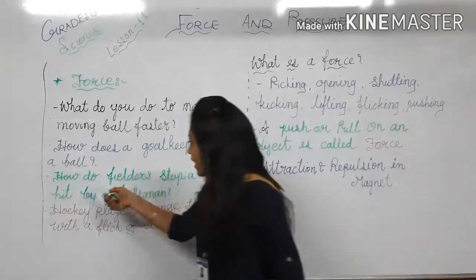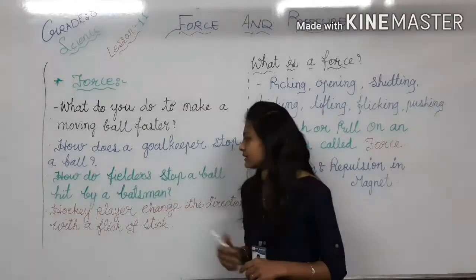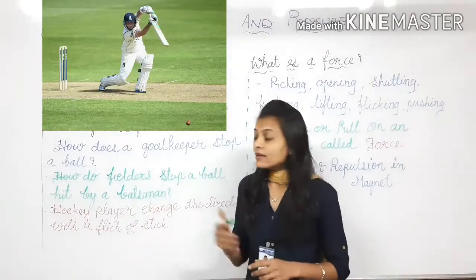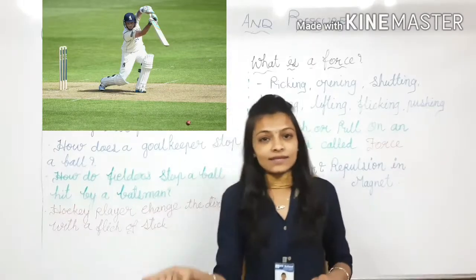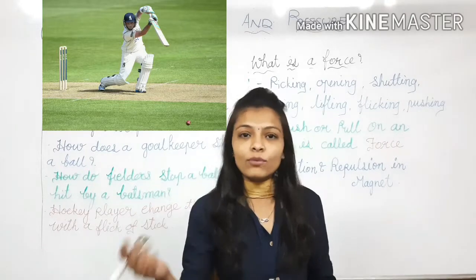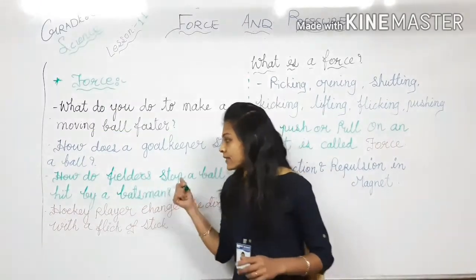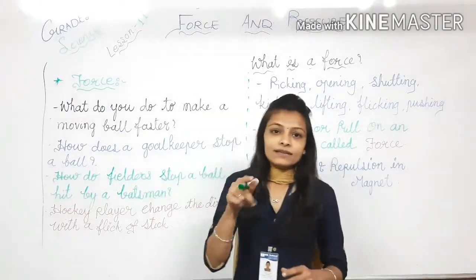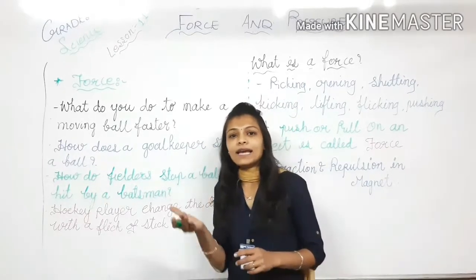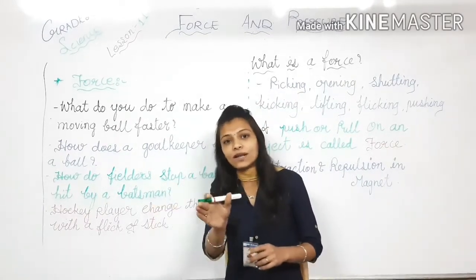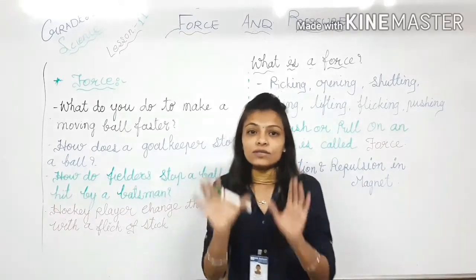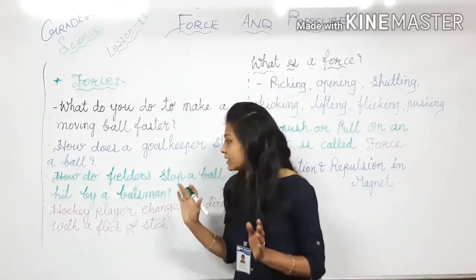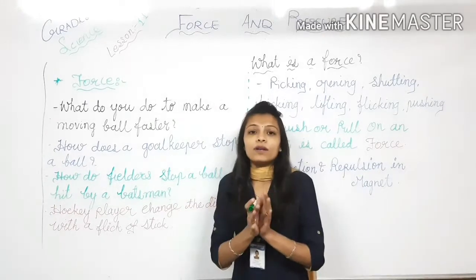Next point. How do the fielders stop a ball that is hit by the batsman? What is the batsman doing, and on the other side, what is the fielder doing, what is the bowler doing? What happens when the bowler is bowling in front of the batsman? Again, the batsman is hitting the ball, and the fielders standing there are trying to reduce the speed of the ball. They are trying to push the ball.